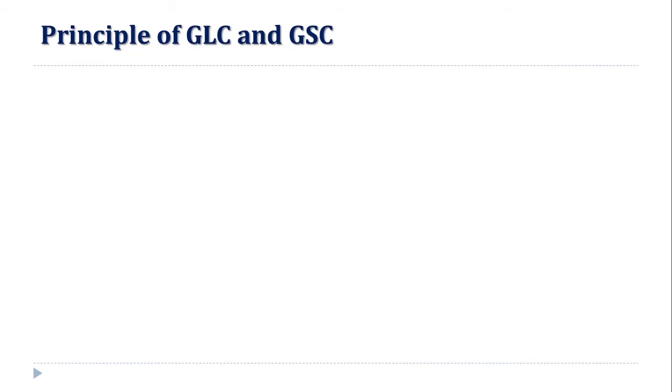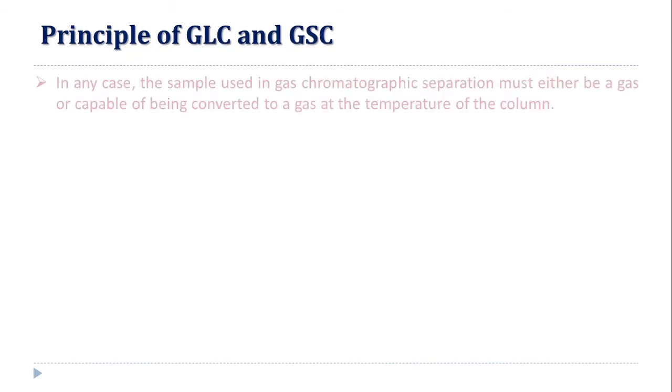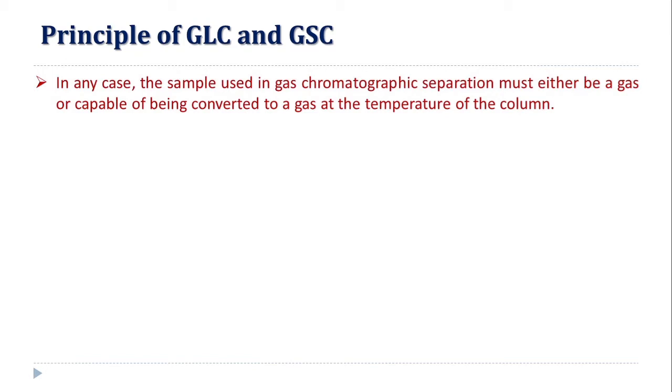Now we'll see the principle of GLC and GSC. In any case, means either the stationary phase is liquid or the stationary phase is solid, the sample used in gas chromatographic separation must either be a gas or capable of being converted into gas at the temperature of the column.